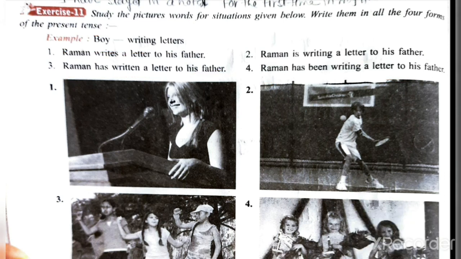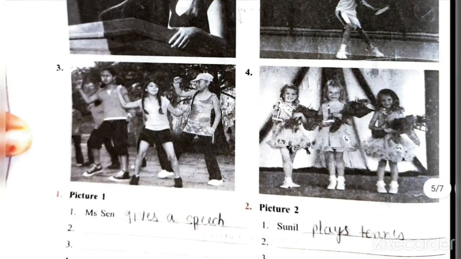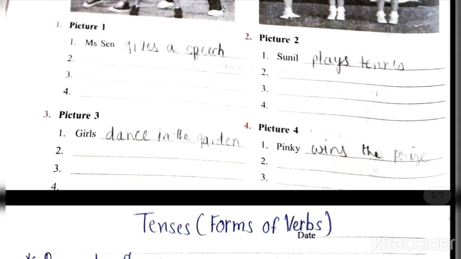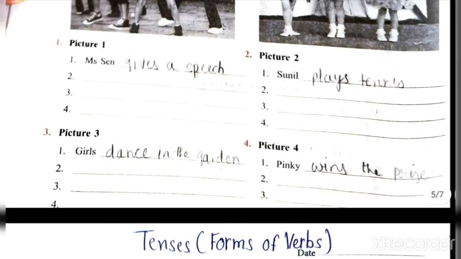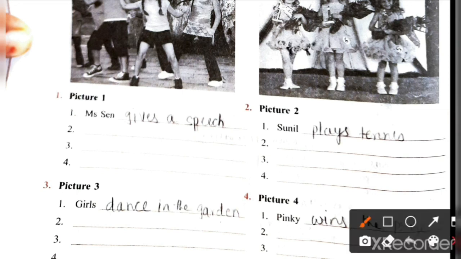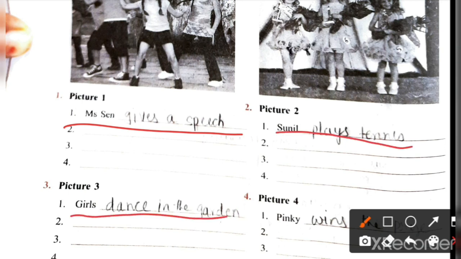Okay. Here also what you will do, I have written the first sentence. This sentence shows the pictures. Picture shows the sentences. The first one is Miss Sen gives a speech. You have to change this sentence into all the 4 forms. Second one is Sunil plays tennis. Third one is girls dance in the garden.